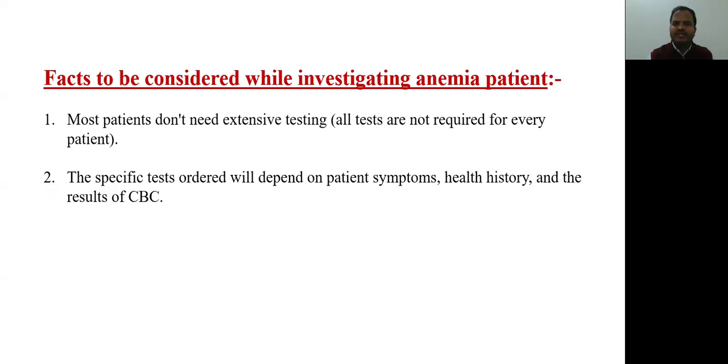Now, facts to be considered while investigating an anemia patient. We have seen 9 types of investigations to be done for the patients with anemia, but are all important to do for each and every patient of anemia? No. The answer is no. All investigations should not be done for each and every patient of anemia, and most patients don't need extensive testing. All tests are not required for every patient. The specific test order will depend on patient symptoms, health history, and the result of the CBC.